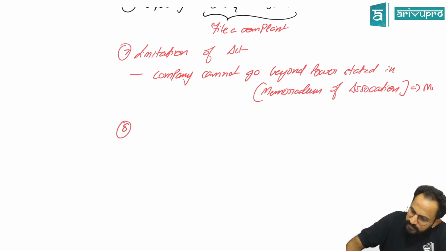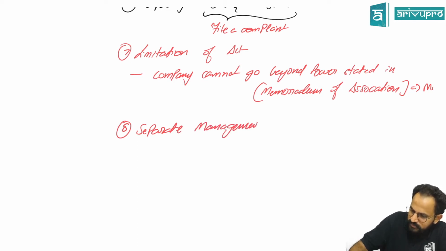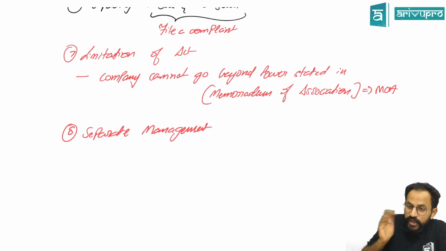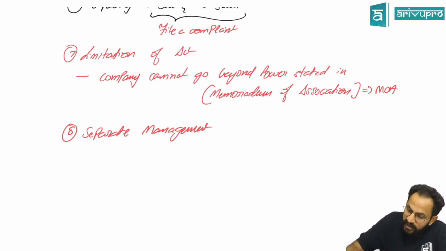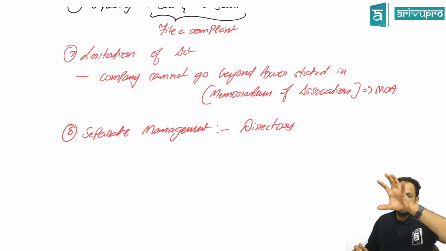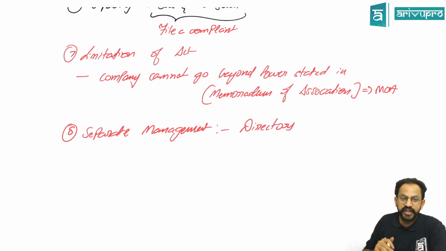Next one, separate management. Meaning, owners are different, and the decision makers, the people who drive the company, are different. Management is always with directors. Ownership is different, management is different. In a sole proprietor, both were the same.